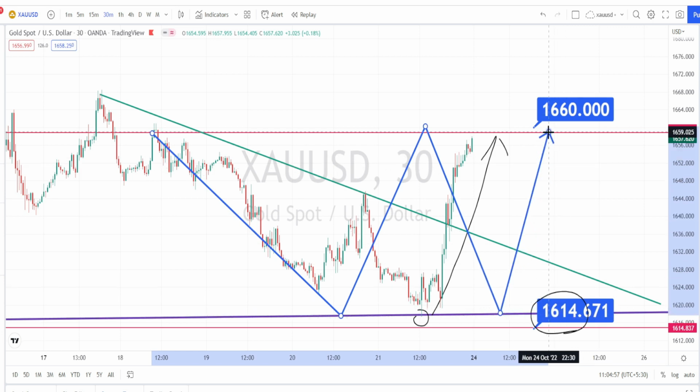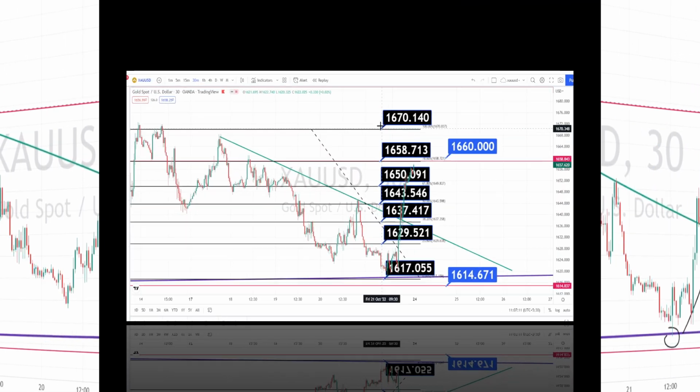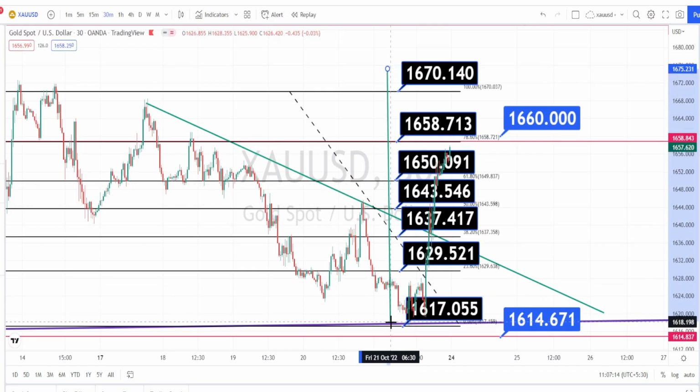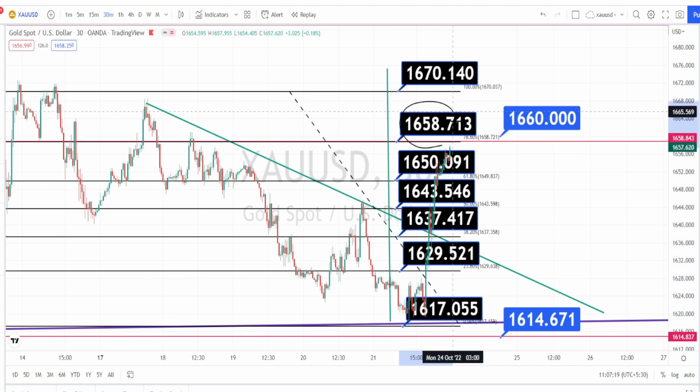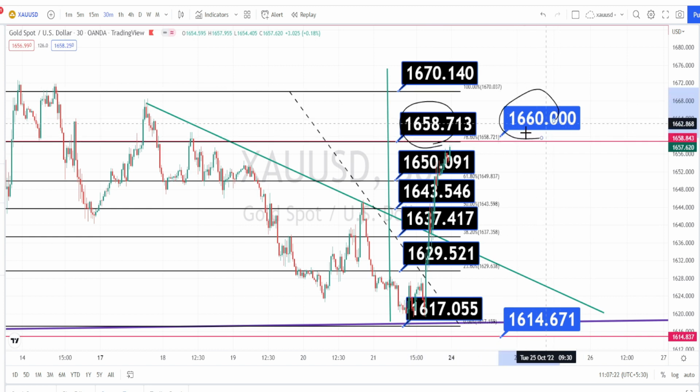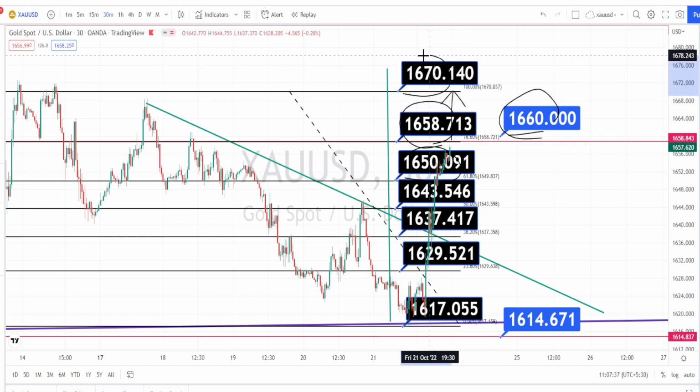Let us mark the support and resistance levels. So these are all the resistance and support levels for current price action in 30 minutes time frame, and currently the price action is trading between the resistance level of 1658 or 1660 and support level of 1650. And if the price action manages to break this resistance level of 1660, next level of resistance is going to be 1670. And if the price action bounces back from this resistance level of 1660, next level of support is going to be around 1650, 1643, 1637, 1629 and 1617.